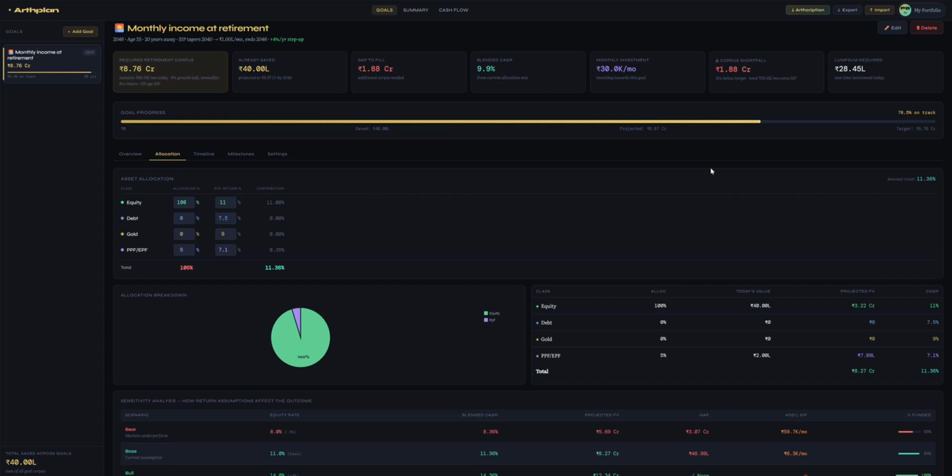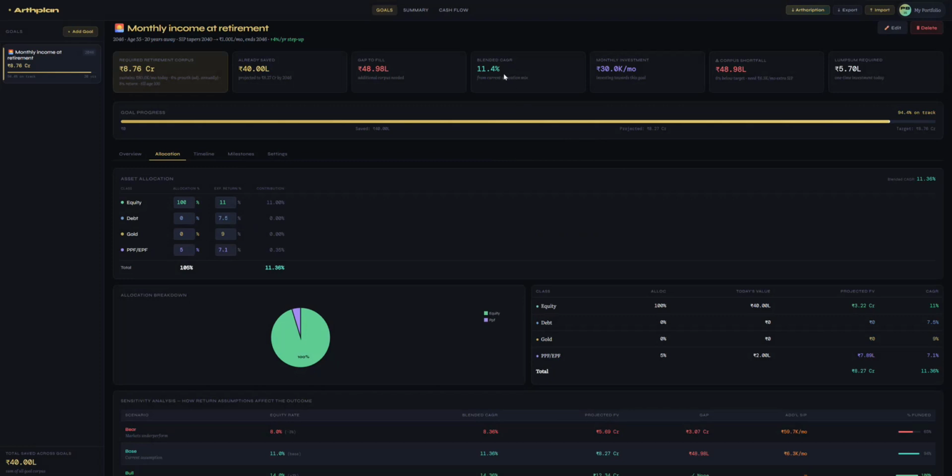So if I edit and save again, you'll see the blended CAGR for this portfolio becomes 11.4%, which is possible if you are very focused on just building this corpus.